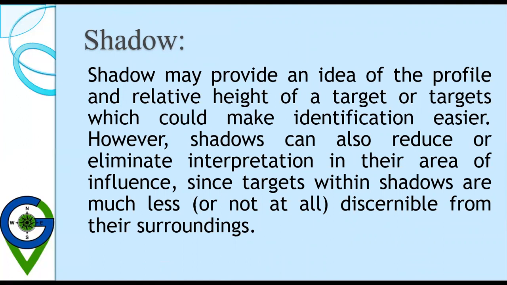So the shadow may provide an idea of the profiles and relative height of a target or targets, which could make identification easier. However, shadows can also reduce or eliminate interpretation in their areas of influence, since targets within shadows are much less discernible from their surroundings.